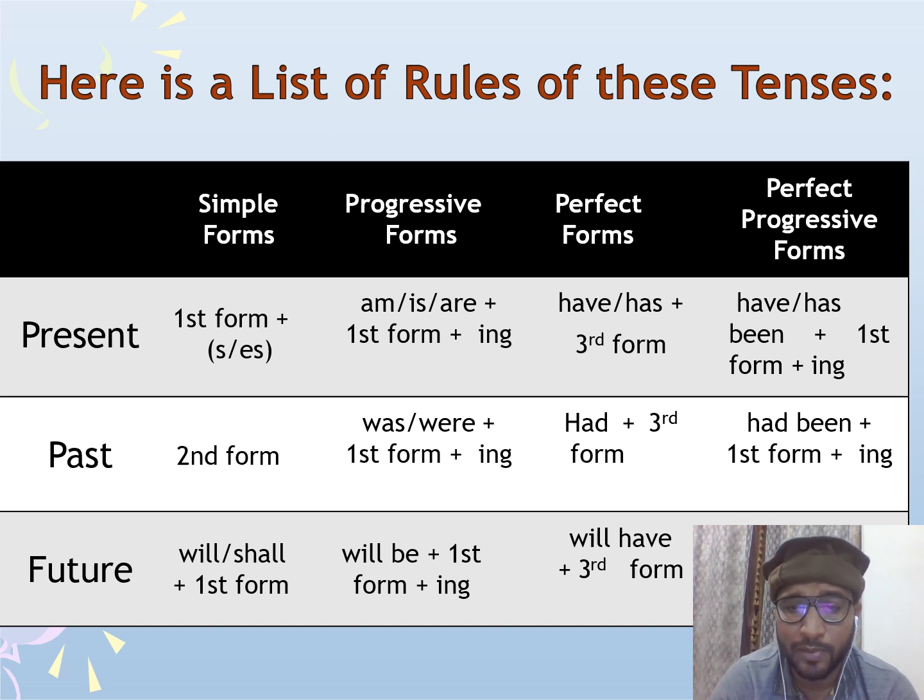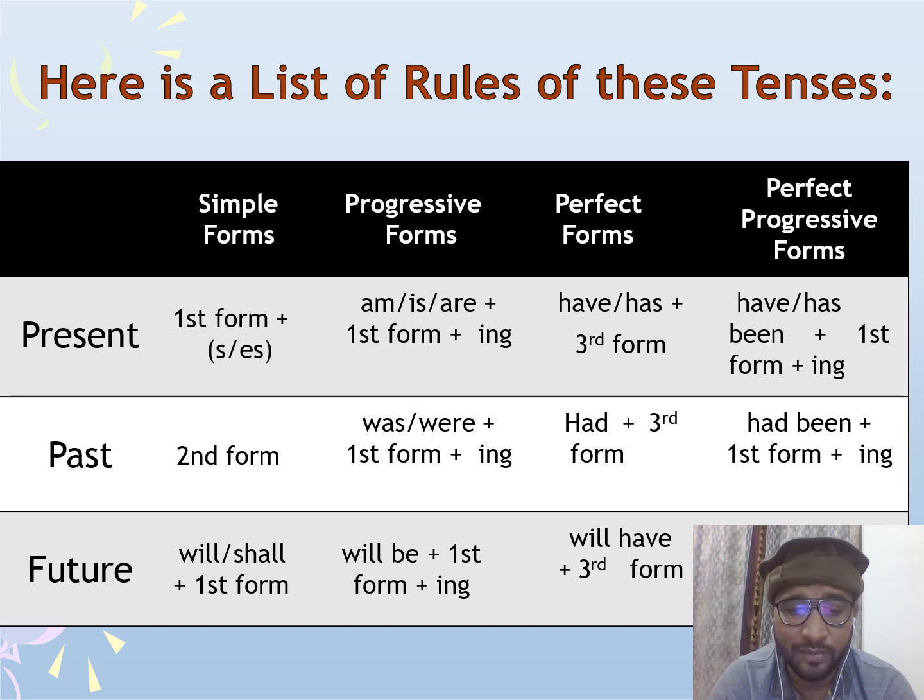Now let's talk about past perfect. In past perfect, the helping verb that we use is had, and the verb form we use is the past participle. And in past perfect progressive, the helping verb is had been plus present participle, which is fourth form of the verb.